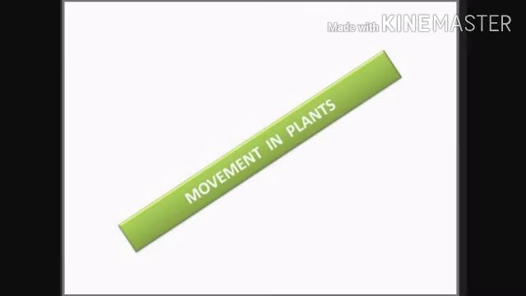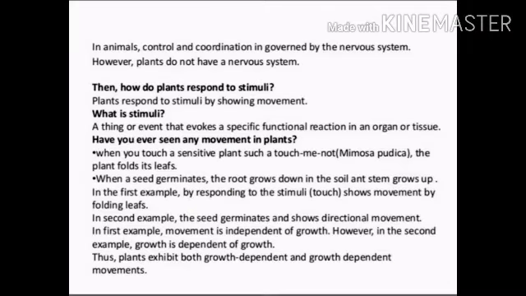Now, movement in plants. In animals, control and coordination is governed by the nervous system. However, plants do not have any nervous system. Then how do plants respond to stimuli? Plants respond to stimuli by showing movement. Firstly, what is a stimulus? A thing or event that evokes a specific functional reaction in an organ or tissue. Have you ever seen any movement in a plant? When you touch a sensitive plant such as the touch-me-not plant or Mimosa pudica, the plant folds its leaves.